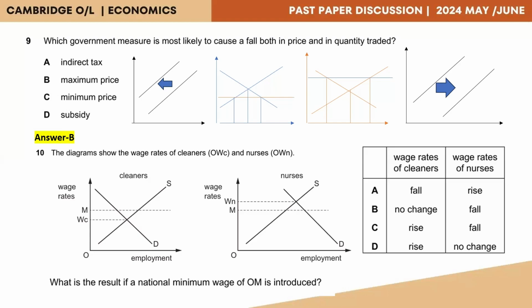When OM was introduced, the national minimum wage rate was beneath the equilibrium rate. What we mean by the term national minimum wage rate is the least amount that you can pay a worker. That doesn't mean you can't pay a worker above that. So, in the case of nurses, they are being paid above the national minimum wage. When they are being paid above the national minimum wage, their salary does not come down, it remains the same. So the correct answer for this particular question is answer D, where there is a rise in the wage rate of cleaners and there is no change in the wage rate of nurses.